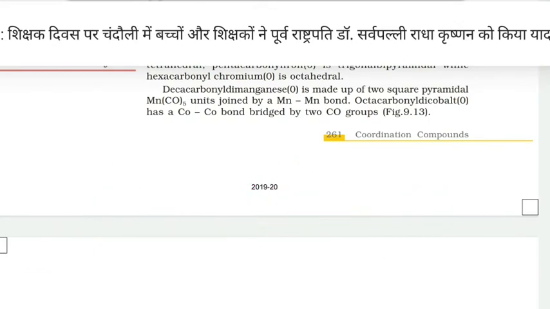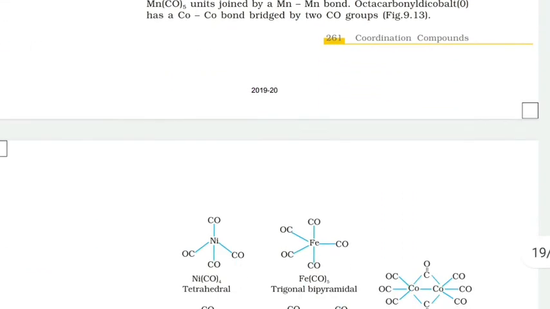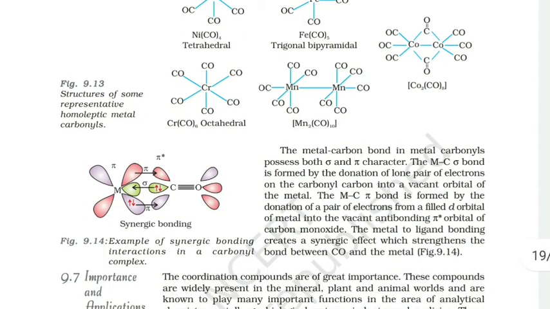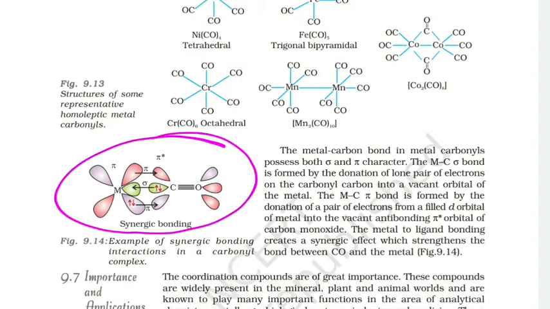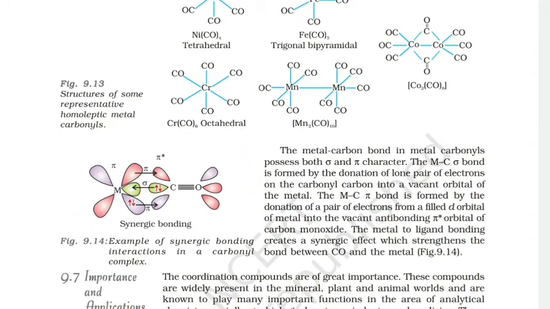So friends, now we are going to discuss the bonding of this type of ligand, this type of metal carbonyls. In this, both sigma and pi bond character are possessed; the metal carbon bond in metal carbonyl possesses both sigma and pi bond character.